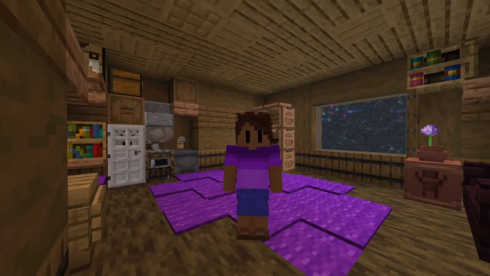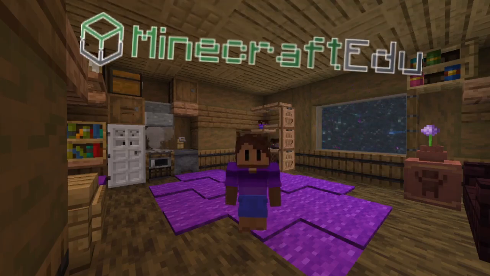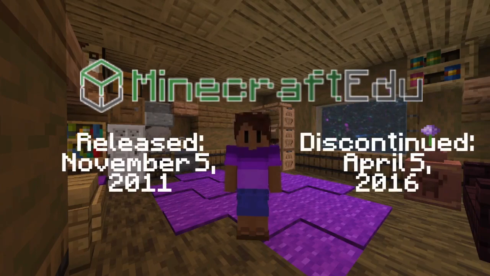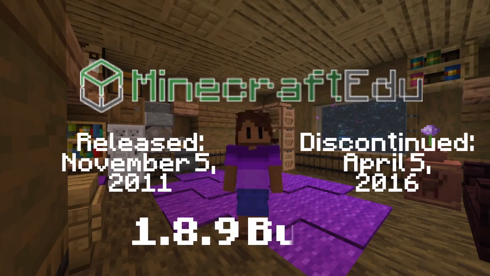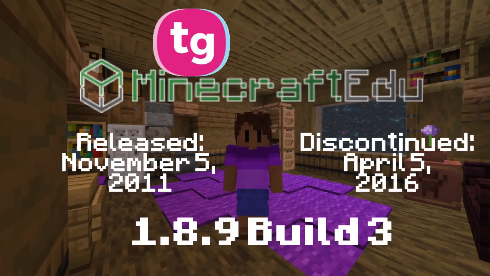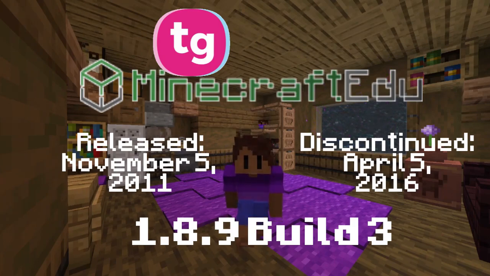You might think, didn't you already cover Education Edition? And I did, but there was another edition of Minecraft designed to be used in the classroom, this one being called Minecraft EDU. Minecraft EDU was released in 2011 and only discontinued in 2016. The last update it received was 1.8.9 Build 3. Mojang partnered with Teacher Gaming, a company started by a teacher who goes by the name The Minecraft Teacher Online. Teacher Gaming develops Minecraft EDU, with Mojang just being the licenser.